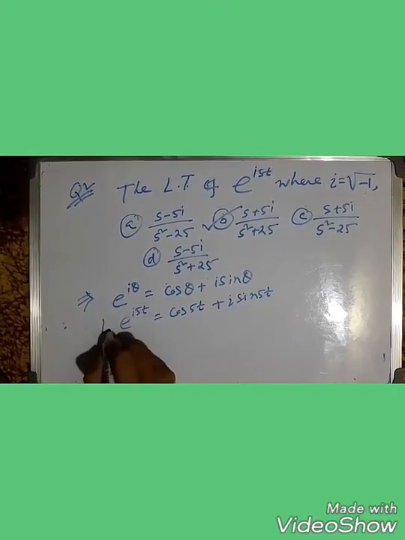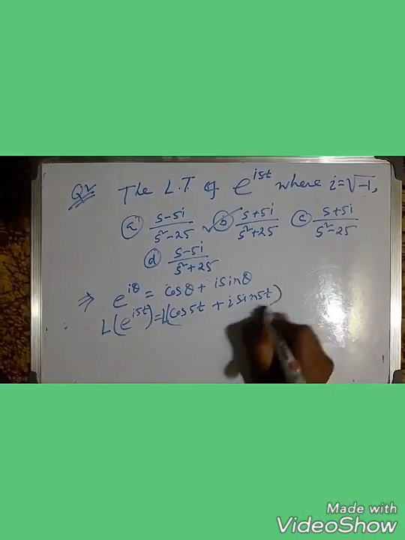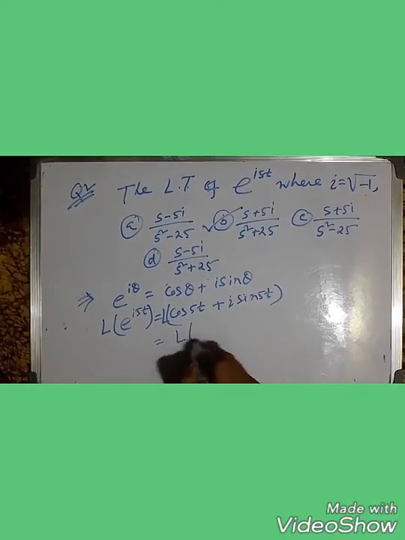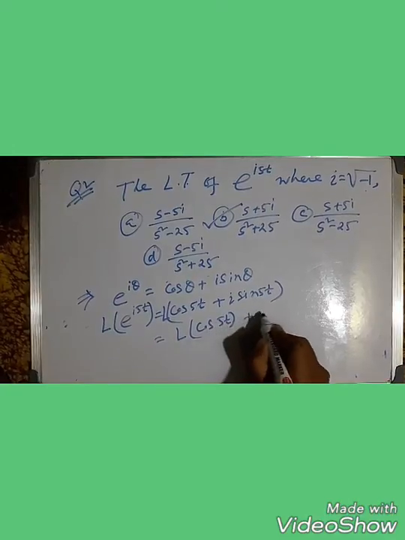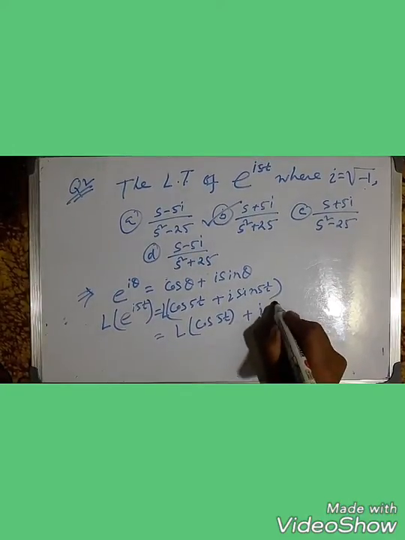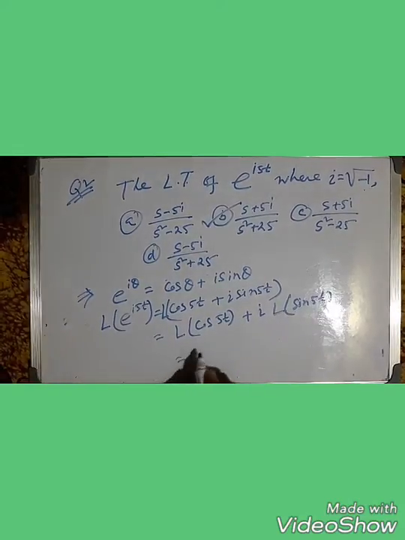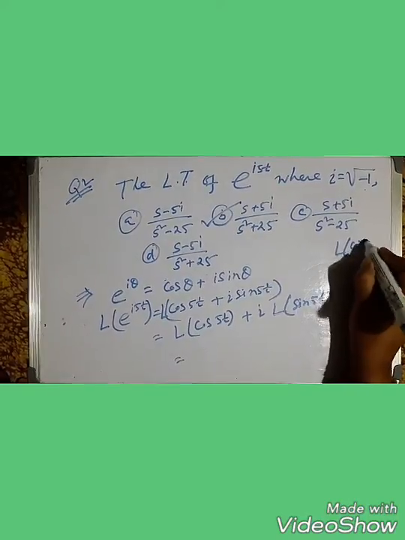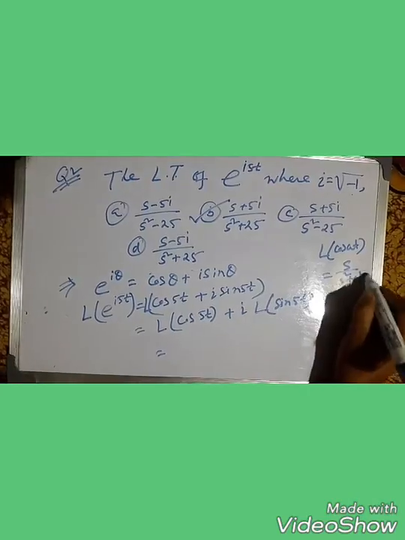Now we use Laplace, taking it on both sides. As Laplace is linear, we break the relation: Laplace of cos 5t plus i, which is a constant, times L of sin 5t. Laplace of cos at equals s by s square plus a square.